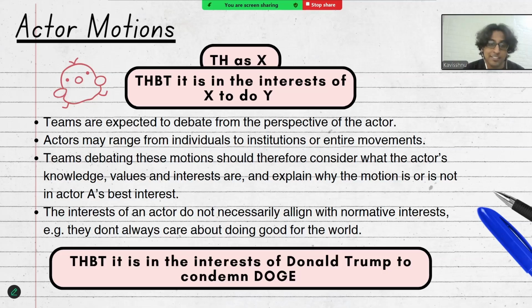So on the motion, this house believes that it is in the interest of Donald Trump to condemn DOGE, or the Department of Governmental Efficiency, it is important for teams to analyze the interests and incentives of Donald Trump and whether or not condemning DOGE would bring benefits to Donald Trump. So perhaps a team could argue that condemning DOGE would mean that the American people may experience certain benefits. But this line of argumentation cannot be credited to its fullest extent unless teams do the additional legwork to show why benefiting the American people is in the interest of Donald Trump.